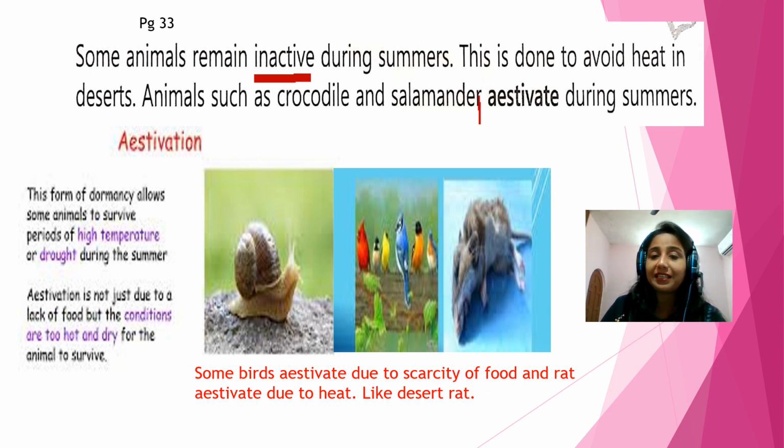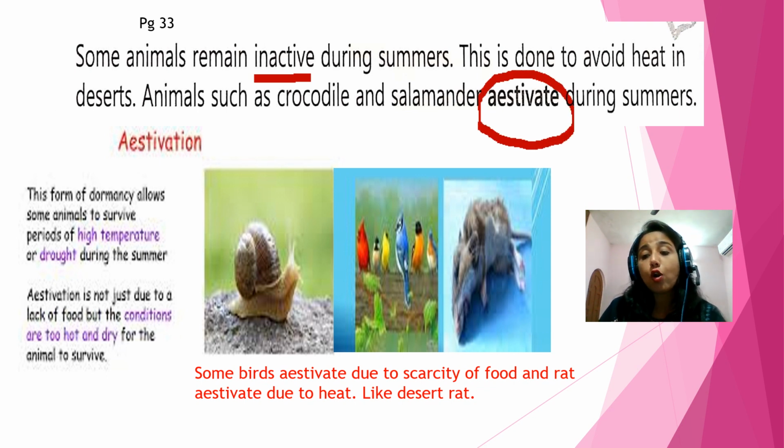What is the meaning of estivate? Estivate means they also go for a long sleep. But why do they go for a long sleep? And why is it not called hibernation? Because they estivate during the summers. Hibernation is done during the winter time to avoid the harsh winter conditions.